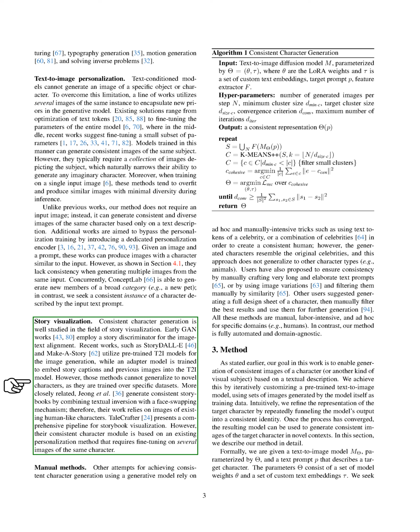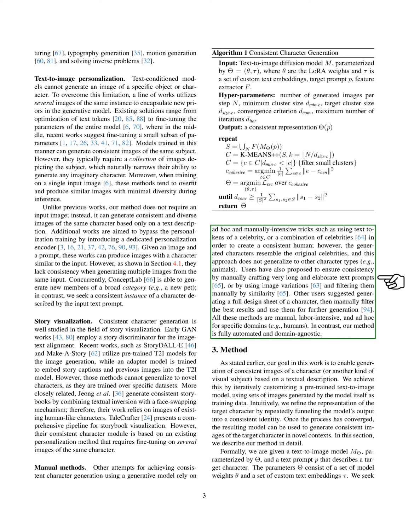There have been other attempts to achieve consistent character generation using a generative model. These methods often involve manual, labor-intensive tricks like using text tokens of a celebrity or a combination of celebrities to create a consistent human character. However, these characters often resemble the original celebrities, and this approach doesn't work for other character types, like animals.